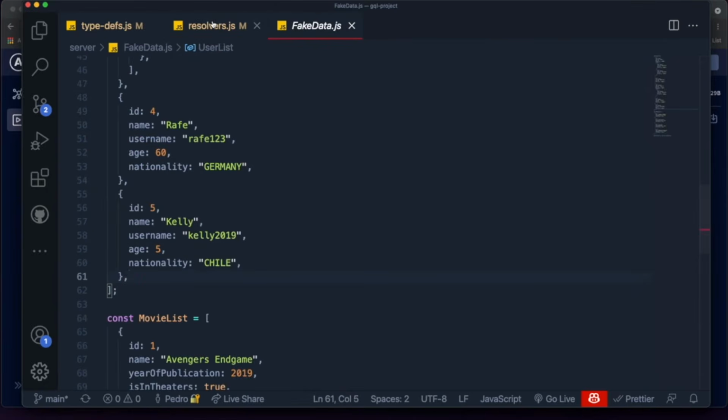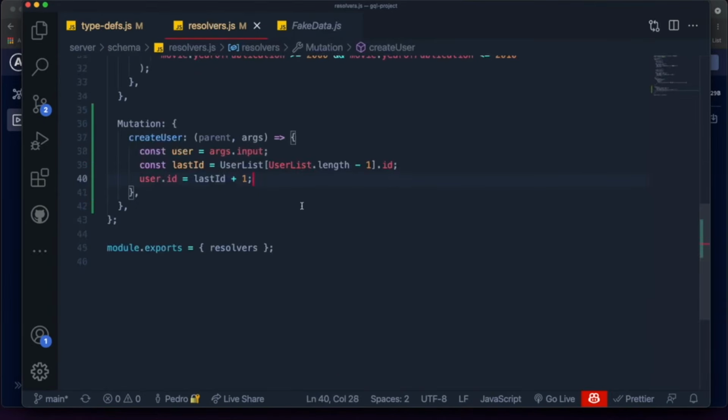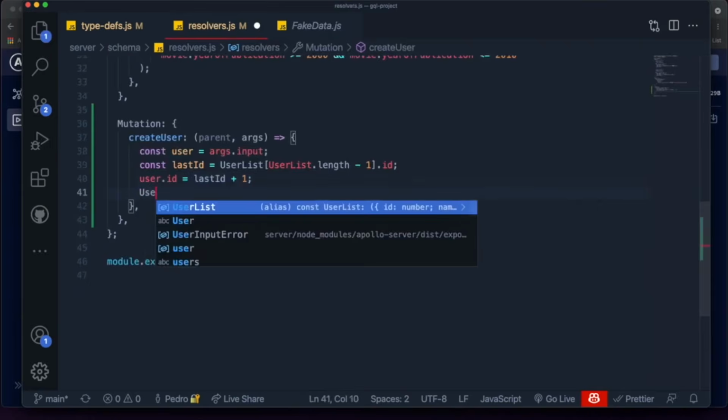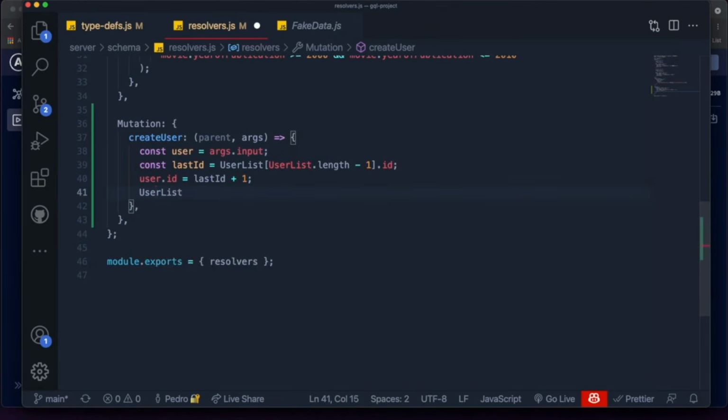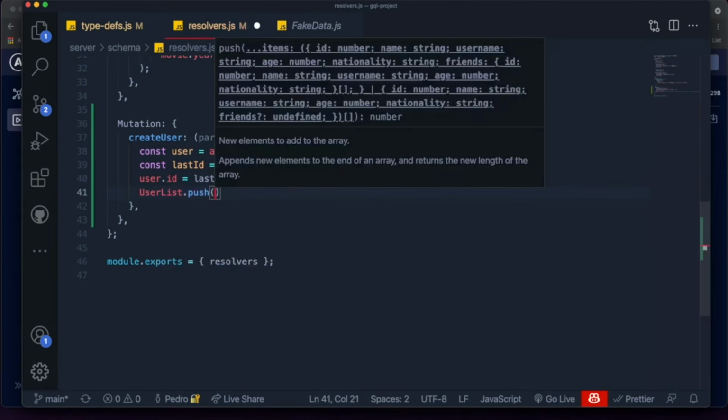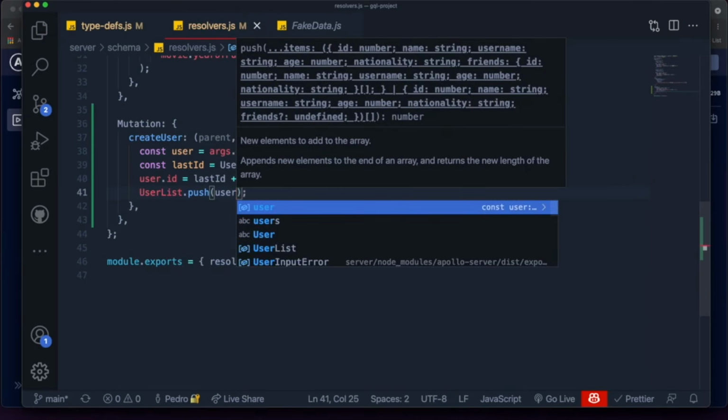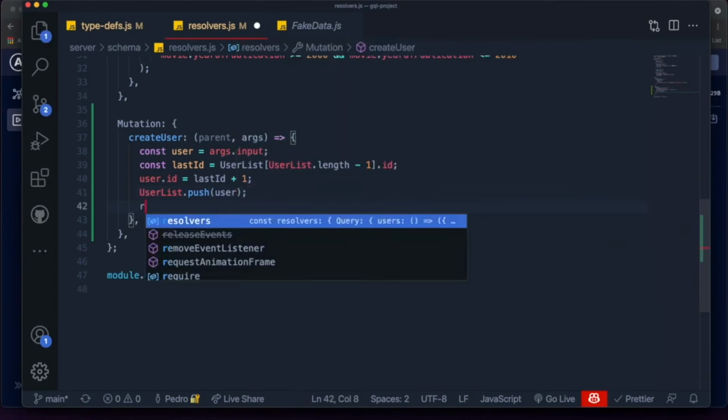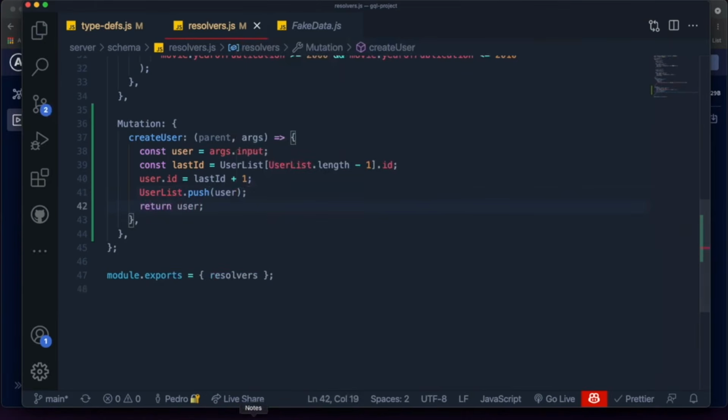And then finally, I think this is all we need, because now all we have to do is say userList.push, and we're going to add the new user to the list. And at the end, we just return this user. Now let's see if this is working.